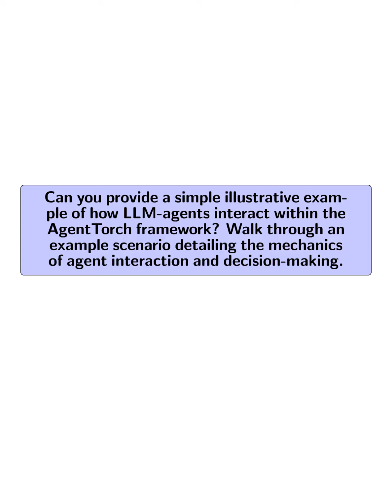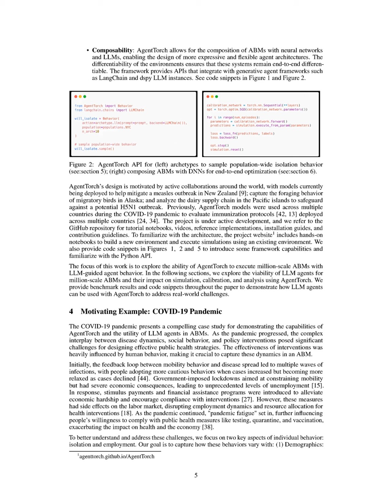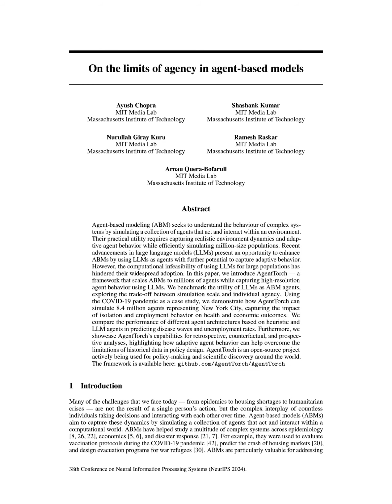Can you provide a simple illustrative example of how LLM agents interact within the AgentTorch framework? Walk through an example scenario detailing the mechanics of agent interaction and decision-making. In the AgentTorch framework, LLM agents interact by utilizing prompts that incorporate both demographic and contextual information to inform their decision-making.